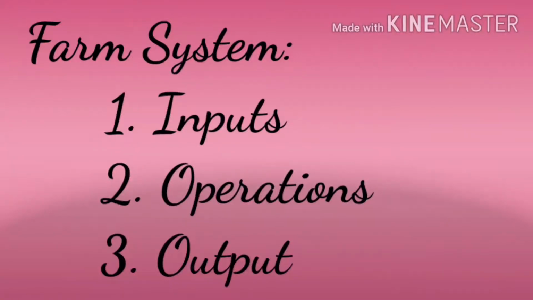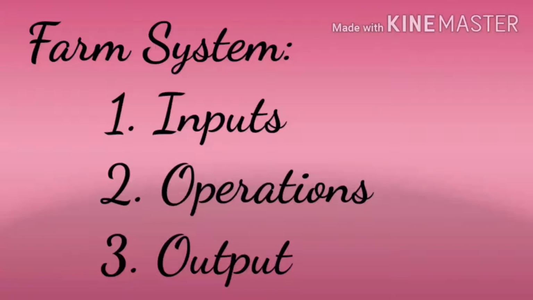Sowing, harvesting, plowing and so on, isn't it? These are the operations involved. Then what is the output, children? Exactly, the crops. Crops produced are considered the output.